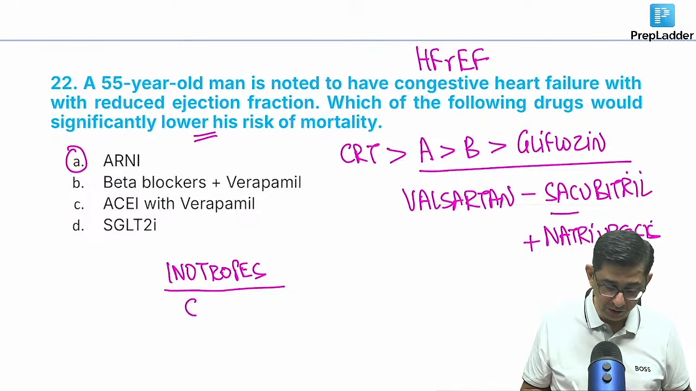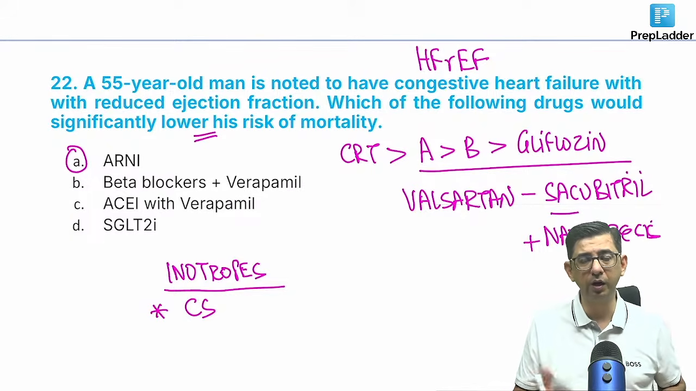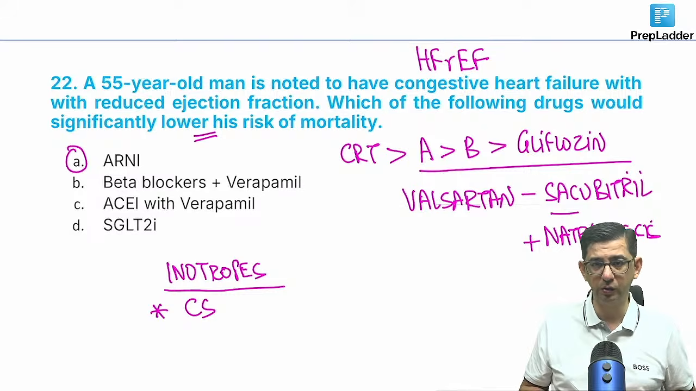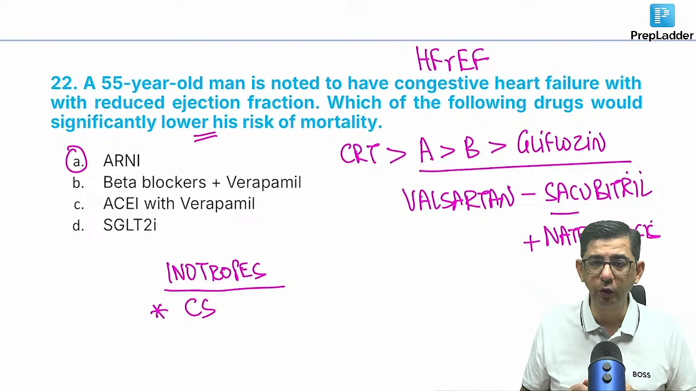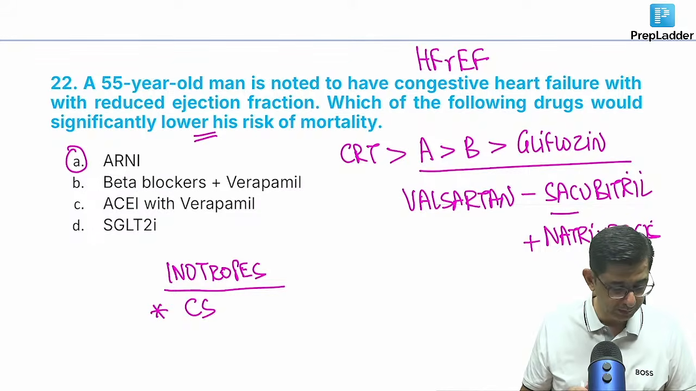ARNI is used in HFpEF and also in HFrEF now. We can be using it in heart failure with reduced ejection fraction also. Like if ACE inhibitor can't be used, then we can be using valsartan and sacubitril in a patient. So it's used in HFpEF, that's okay. But even in HFrEF, ARNI can be used in the patient.